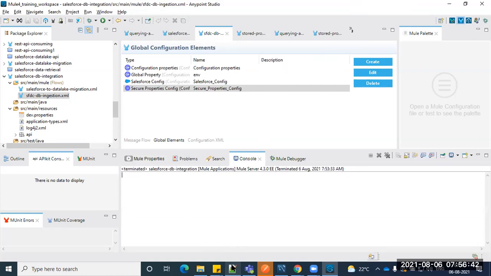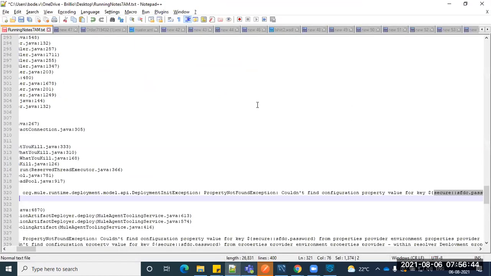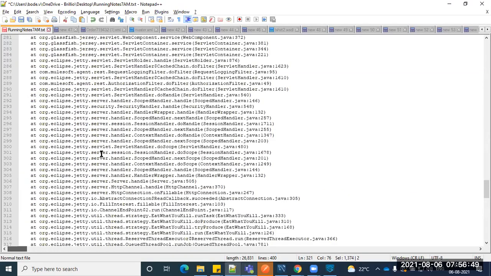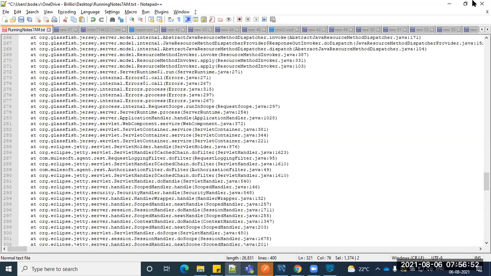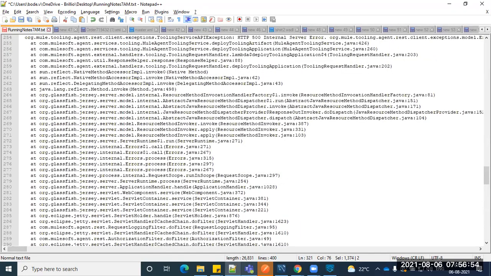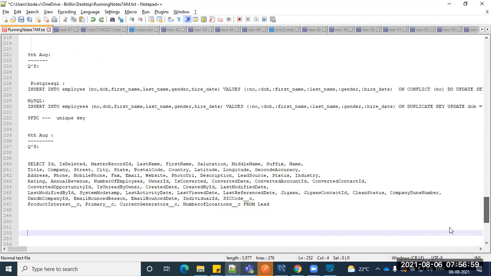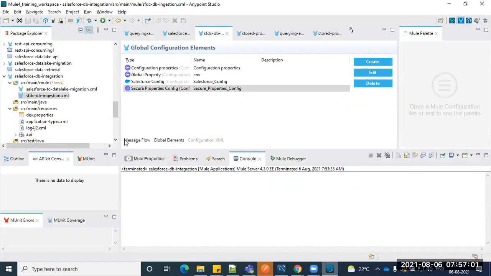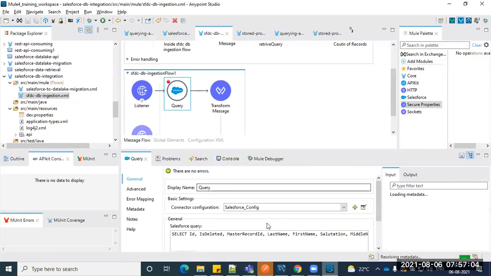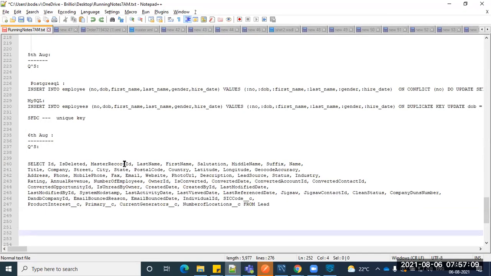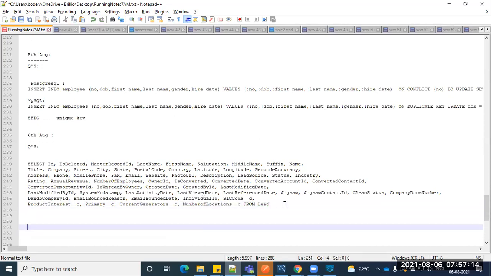So next, coming to the assignment perspective, guys. Now we are familiar with the database, and we are familiar with the basic authentication of Salesforce, and we are able to retrieve the data as well, right? Using the query connector on the Salesforce side, we are able to retrieve the data. So we are familiar with both of these things now. So what we have to do as part of the assignment, let's see the use case.